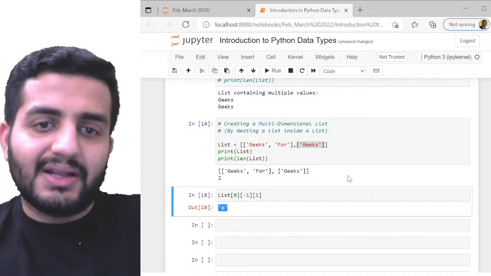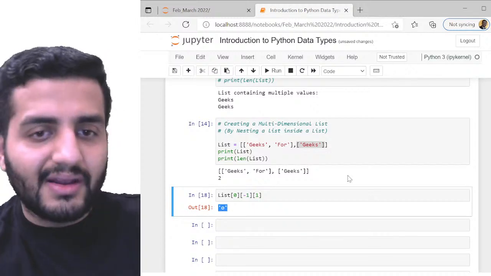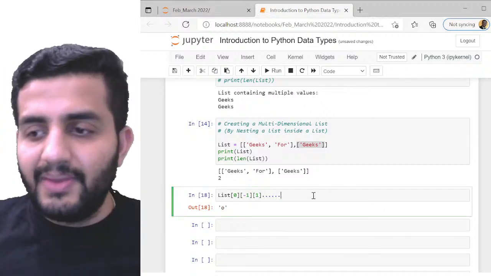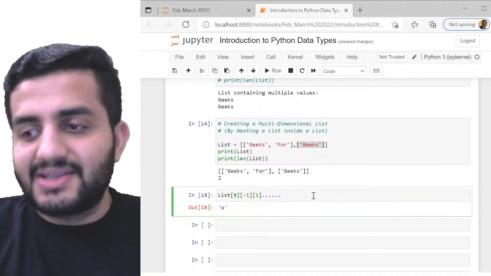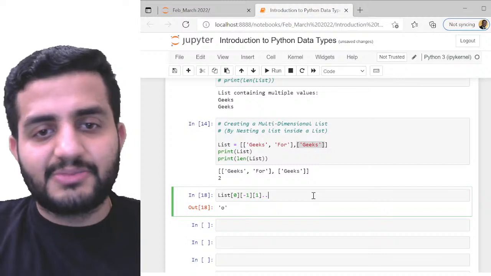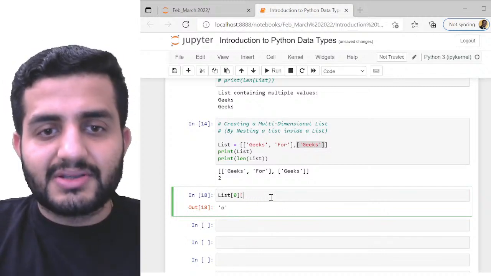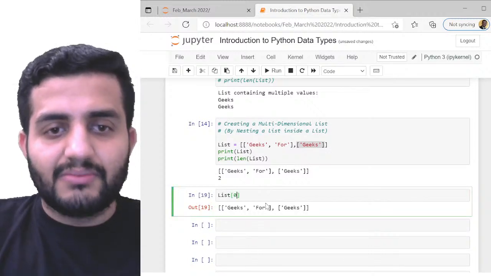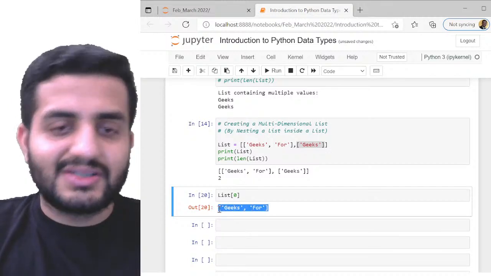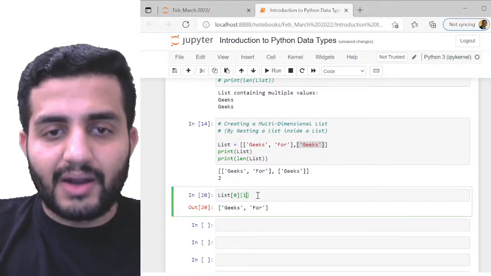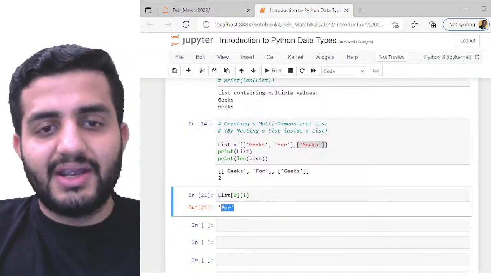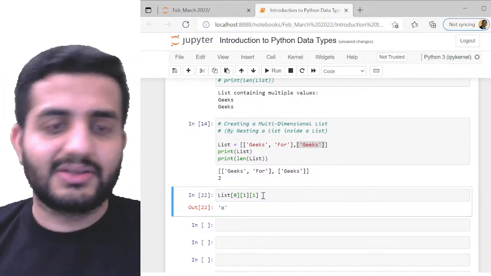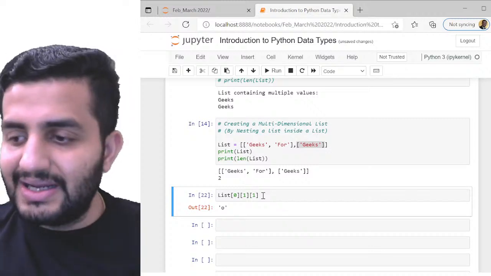This is how flexible it is, guys. You can go within the list, and this can go to n dimensions. You can add as many indexes as you want. It's up to how complex the list is, so you can just keep on adding indexes. You just have to understand it's a sequential process. First I have the list. To get this element, I first give 0. Run it and I get this, which is again a list. In this I again give 1, and I'll get for. Now for is a string, and if I want O as a character, I give another index, 1. So I'll get O. We can go to as many depths as possible.